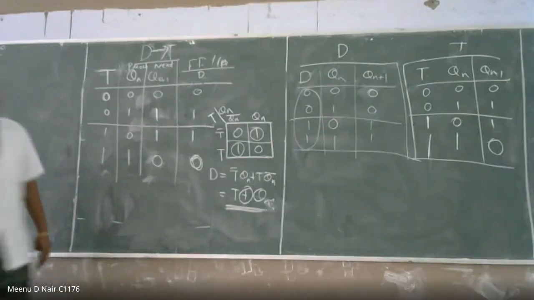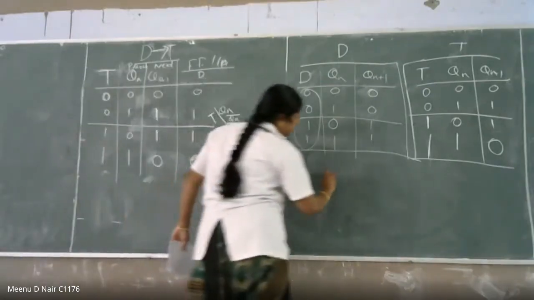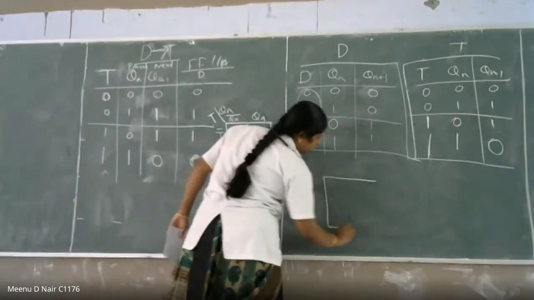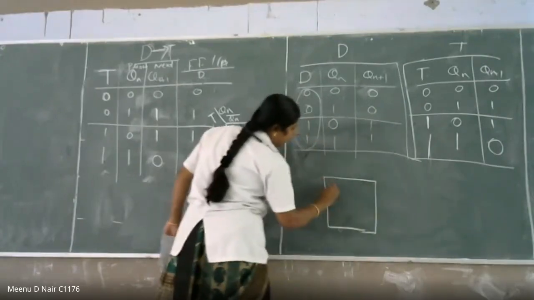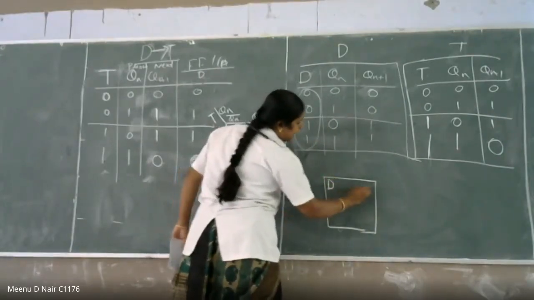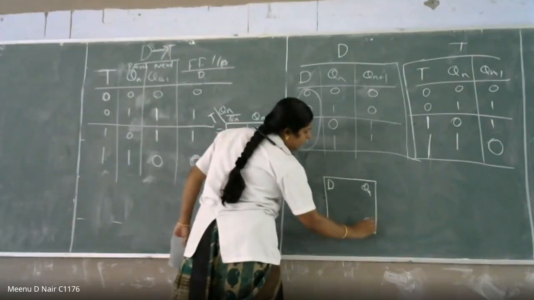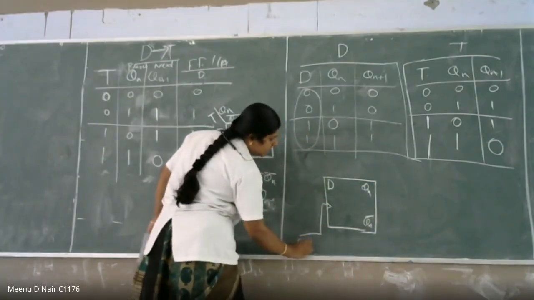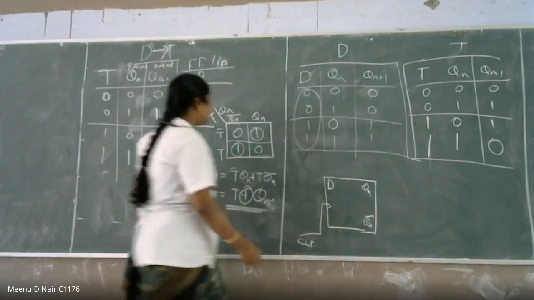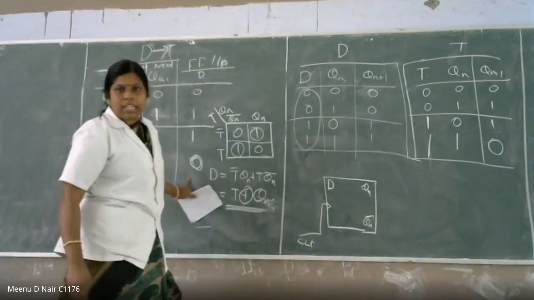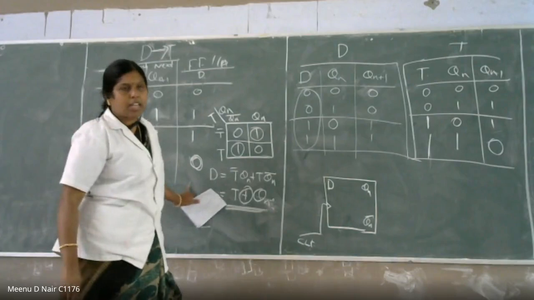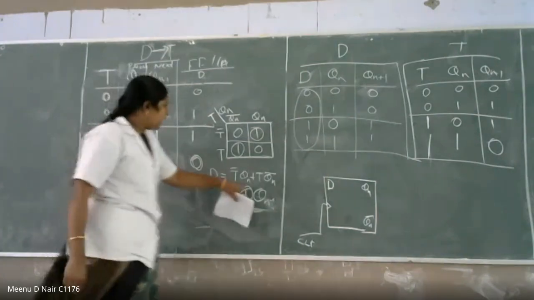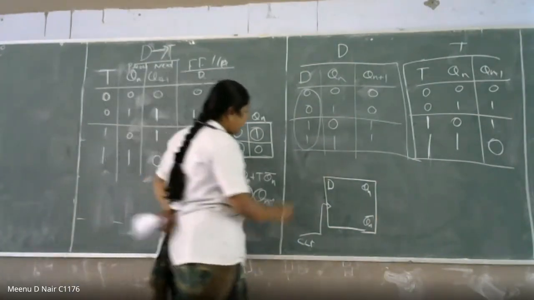Okay, this is what you are getting as the input. So what you are going to do here, first you are going to draw a D flip flop. One output is Qn and this is Qn bar, and it has a clock pulse here. Then what is your D input? You are going to give a T input. So for D, you have to give an XOR gate.